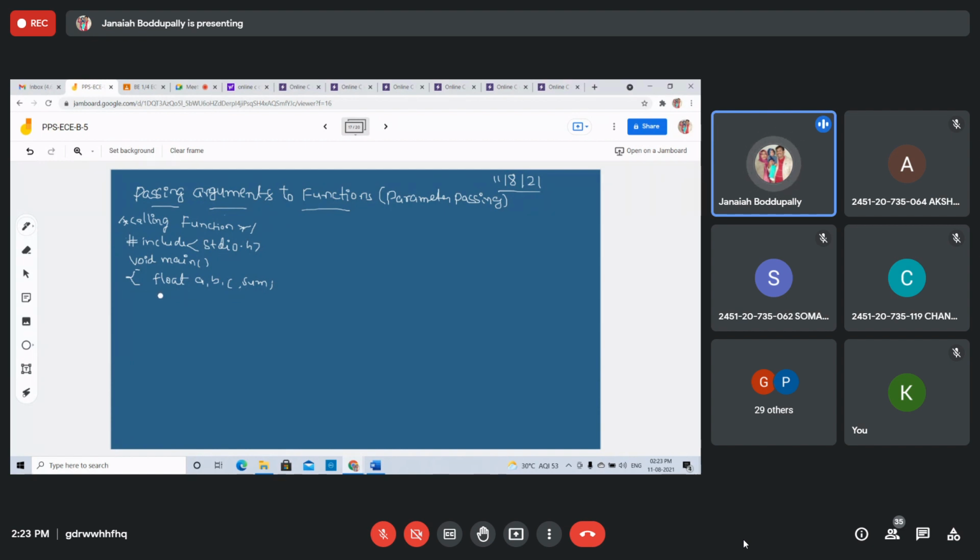You're calling the function. The name of the function is addition, so the arguments are passing: float, float, float. You can declare this function here, or also above the main function.